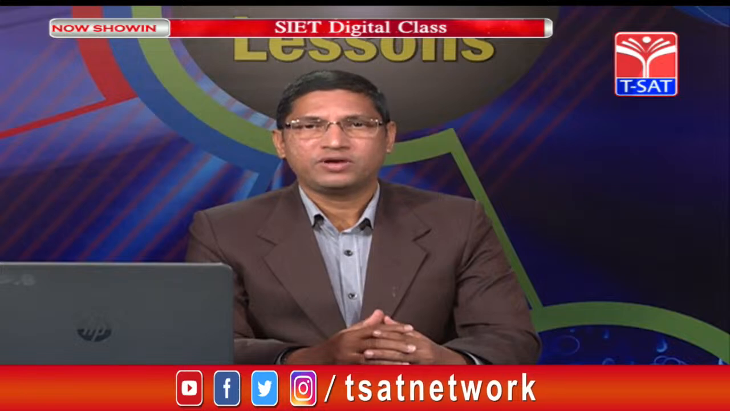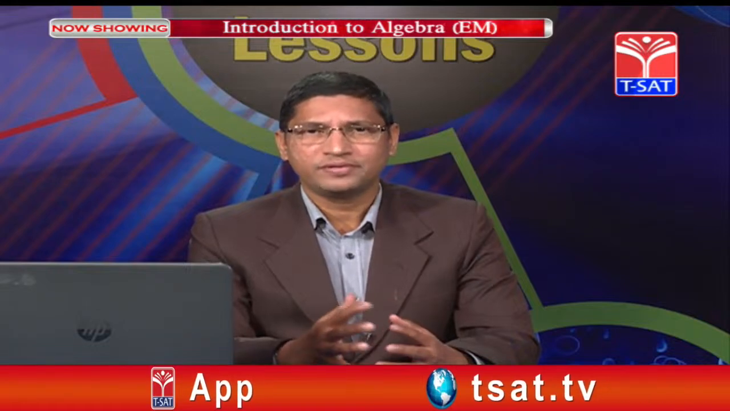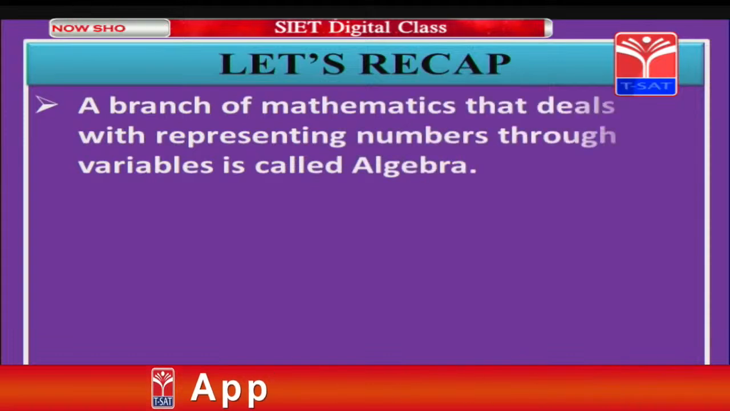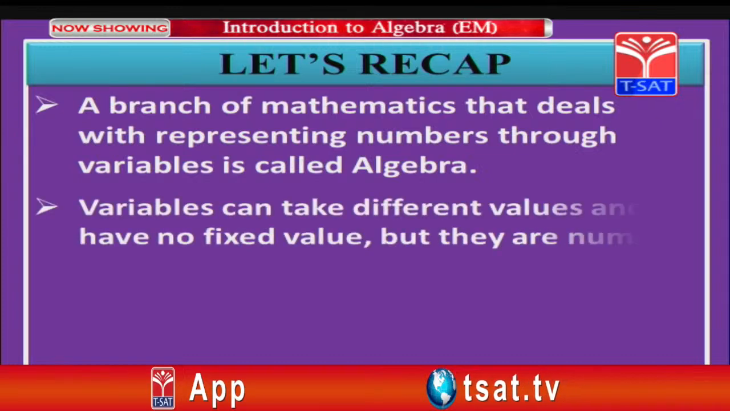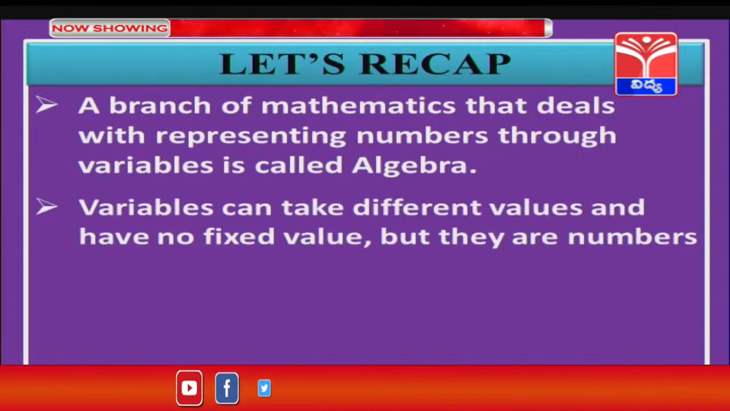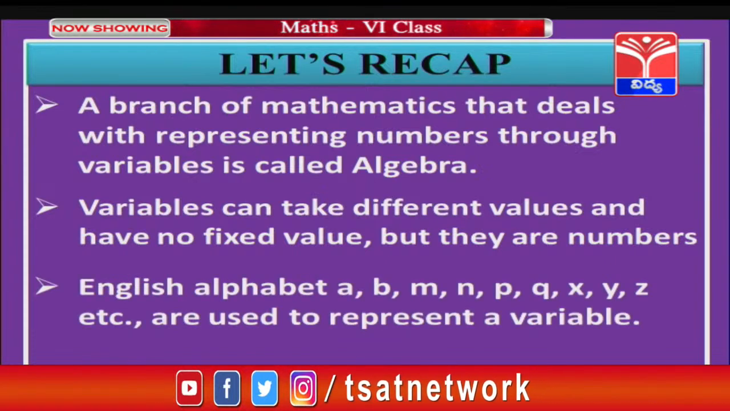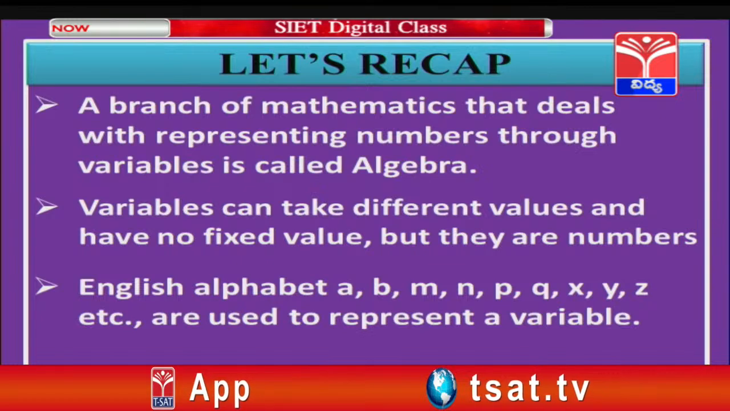So, children, we have learnt the concept of variables, expressions, equations and solving an equation using the trial and error method, and we have seen some examples also to understand the concepts in a much better way. Now, before we end our session, let us quickly recap what we have learnt. A branch of mathematics that deals with representing numbers through variables is called algebra, and variables can take different values and have no fixed values. English alphabets like A, B or X, Y are used to represent a variable.